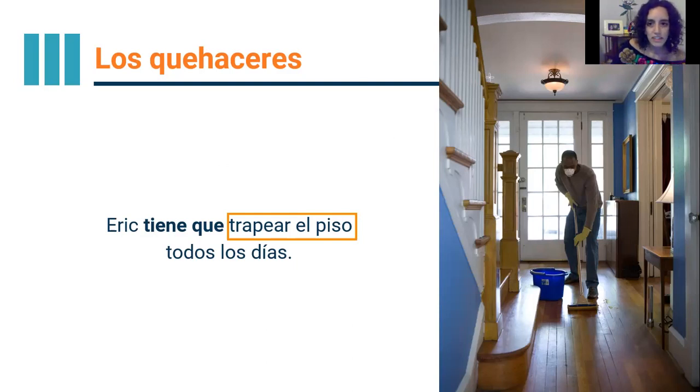And then if we look at this other part, again, we're using that verb tener, right? Now we're talking about Eric. So Eric tiene que trapear el piso. Again, do you think that's something that Eric wants to do? Is that a good thing or not so good? What is tiene que expressing? Think about that.